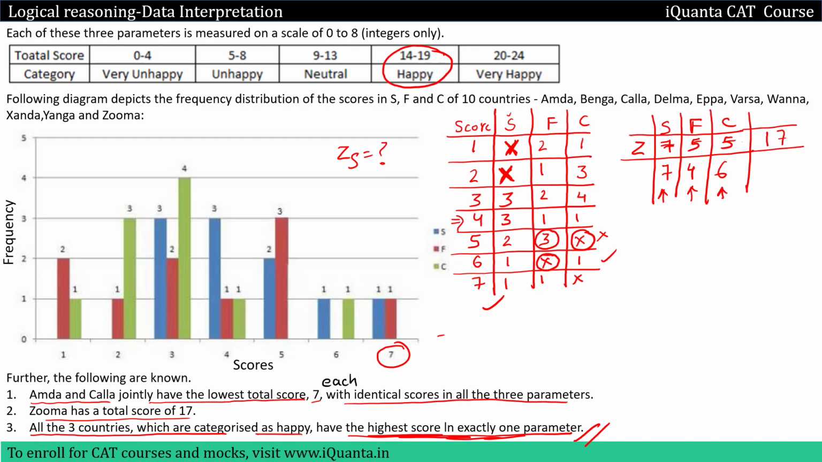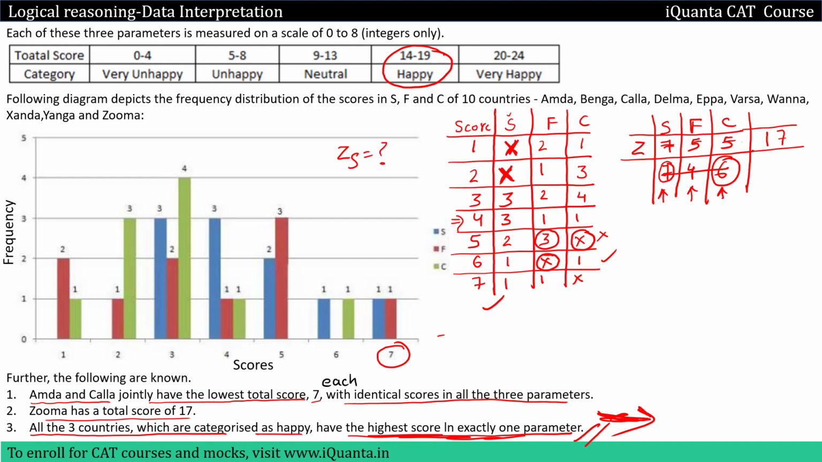Yes, it is possible. But now what I can see here is the highest score in parameter S is 7, and the highest score in parameter C is 6. So now here Zuma is a happy country, so it has the highest scores in two parameters, which is violating the condition given to us. So this is also not possible.